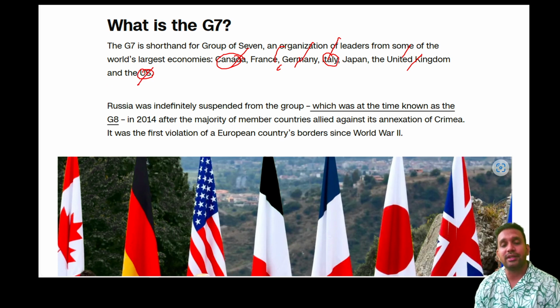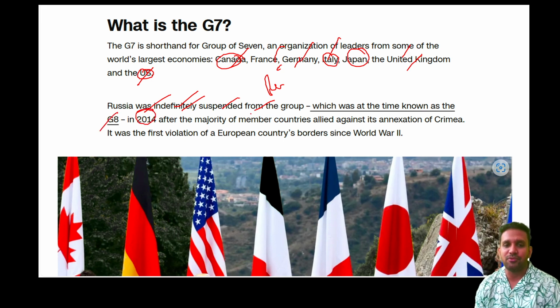There are 2 more countries which are a part of the G7, Japan and Russia. Russia has been suspended. You can see here, indefinitely suspended, meaning there is no set date with regard to the suspension of Russia. Basically, until Russia stops the war with Ukraine, they are not going to give the membership back to Russia. So right now it is indefinitely suspended from the group. That's why till 2014 it was G8.